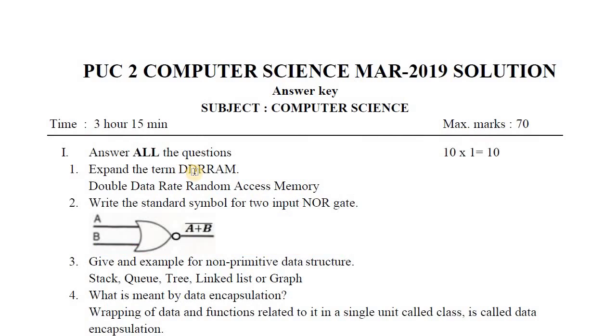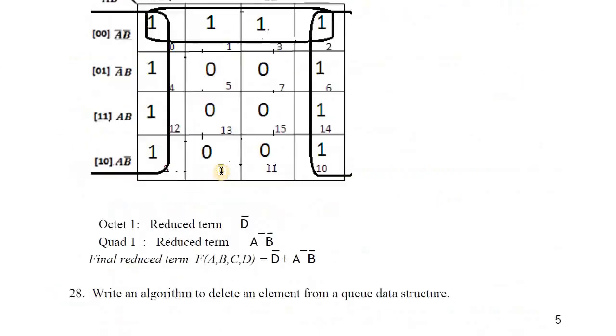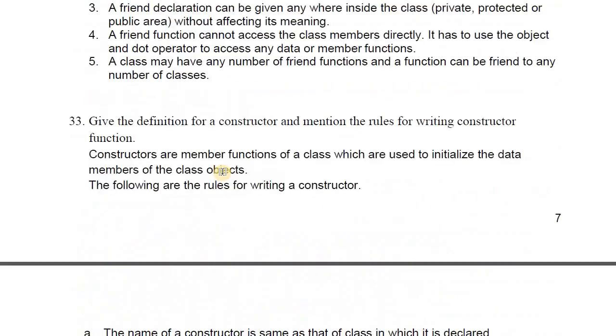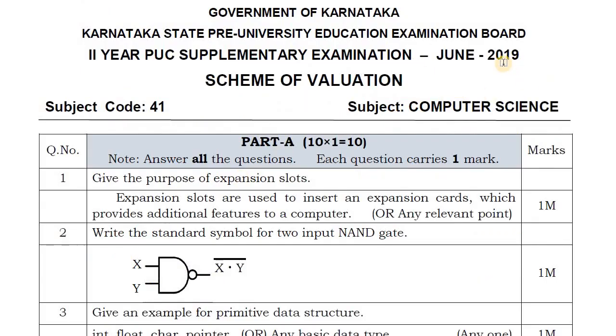This is the March 2019 question paper. The question is: what is inheritance? Briefly explain hierarchical and hybrid inheritance. You have to write the definition of inheritance and explain hierarchical and hybrid inheritance by writing definitions with diagrams. Then this is the June 2019 question paper.